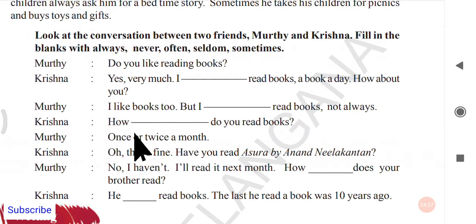Next, Krishna: How dash do you read books? So, how often do you read books? We can use often here. How often do you read books? Next, Murthy: Once or twice a month.